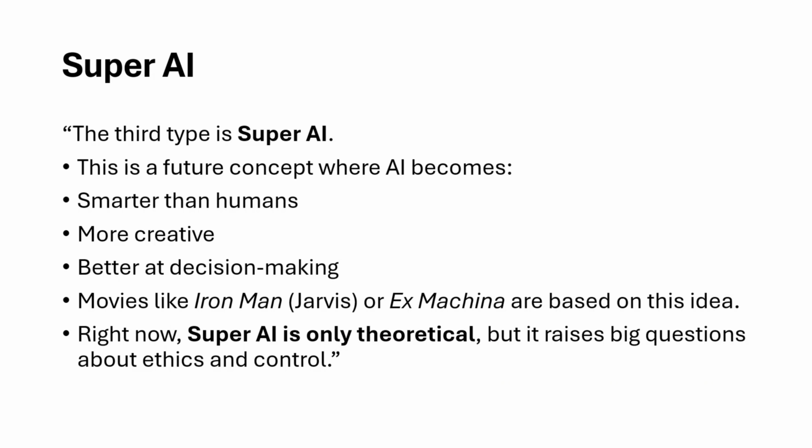The third type is super AI. This is a future concept where AI becomes smarter than humans, more creative, and better at decision making. Movies like Iron Man's Jarvis or The Machine are based on this idea. Right now, super AI is only theoretical, but it raises big questions about ethics and control.